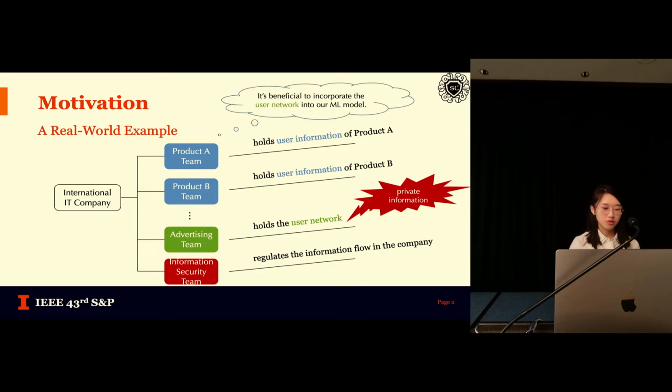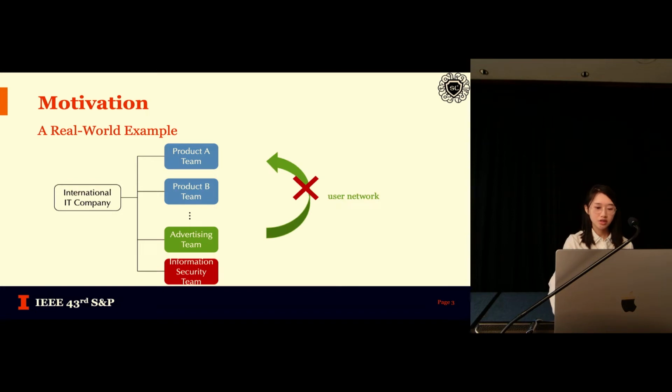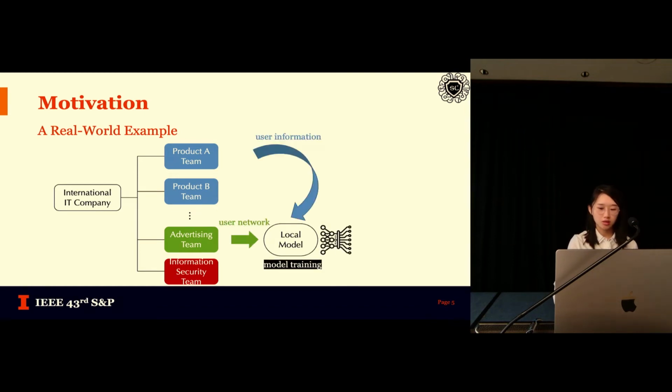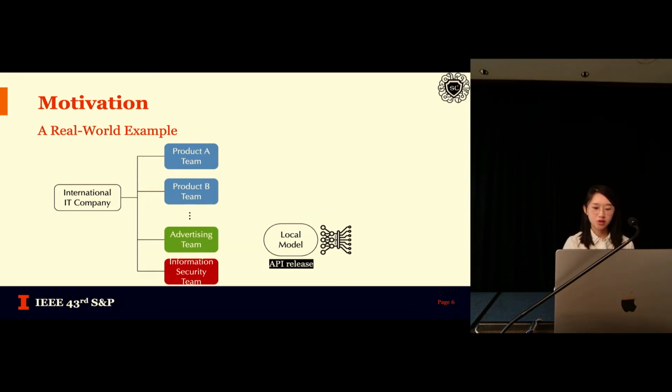But from the viewpoint of the product team, it is beneficial to incorporate the user network into their machine learning models. So how can the product team possibly incorporate the user network? We already know that the user network cannot be leaked outside of the advertising team. We also know that it is fine to exchange the user information among the teams. So the solution in their company is that they build a local model at the advertising team, which is trained with both teams' information, and then they release the trained API.